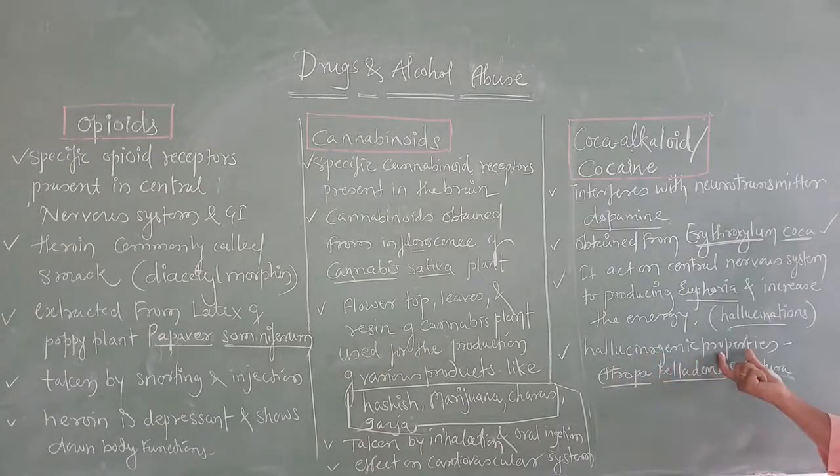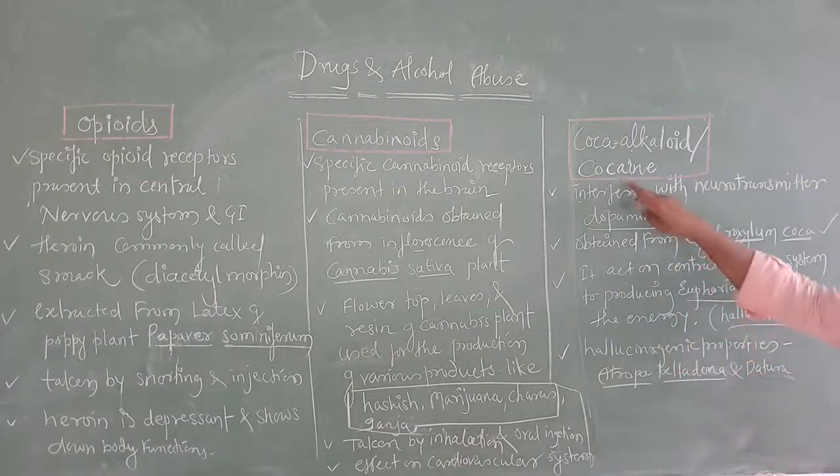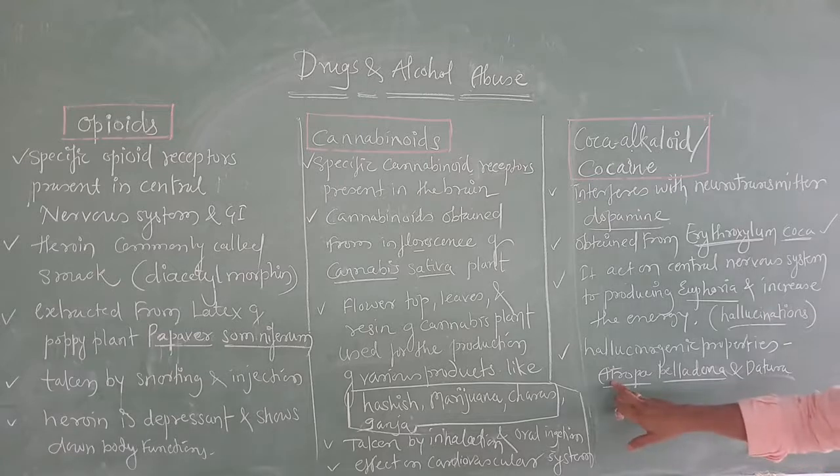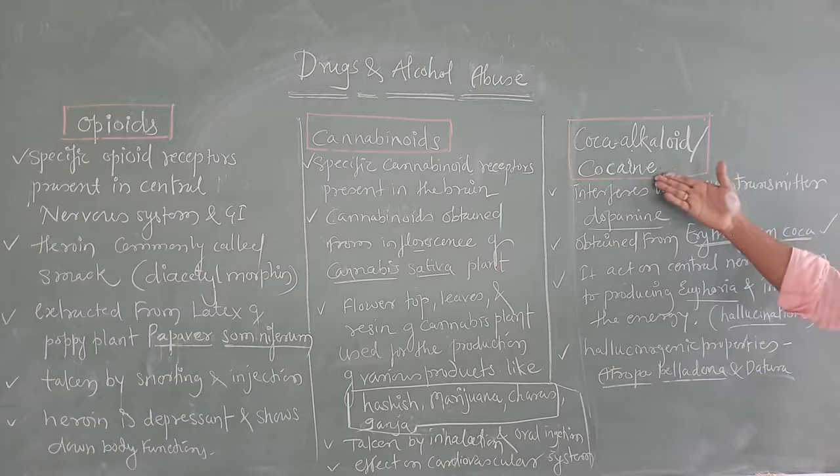There are different types of plants which have hallucinogenic properties. What are those? Atropa belladonna and datura. From these plants also such drugs are obtained.